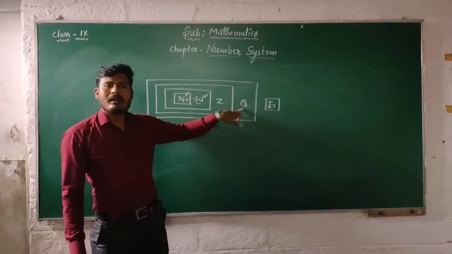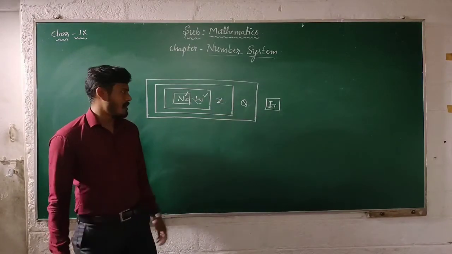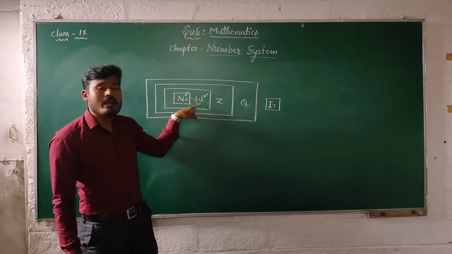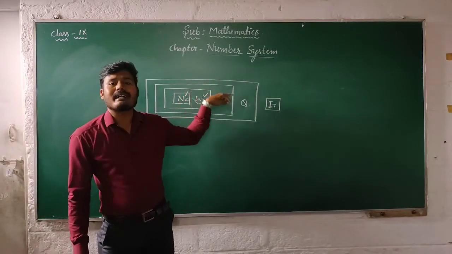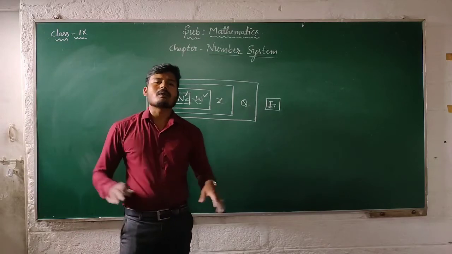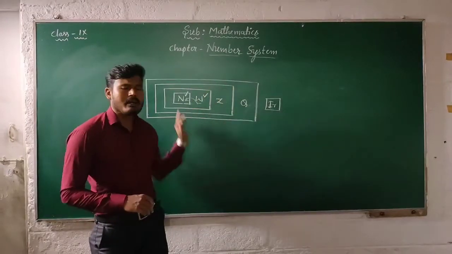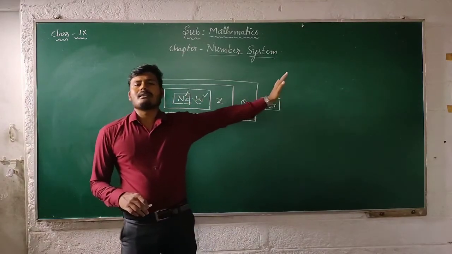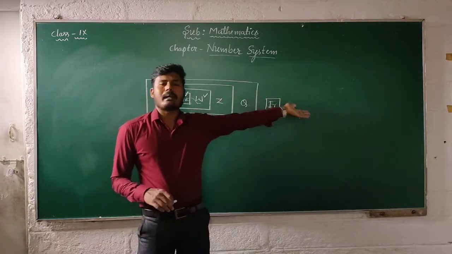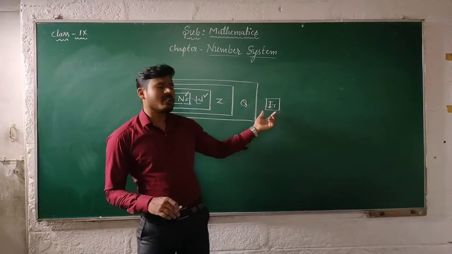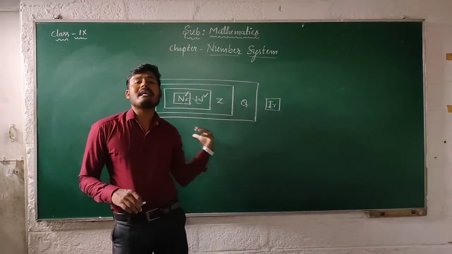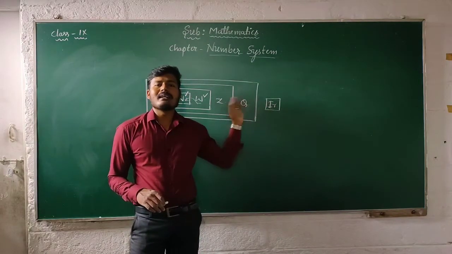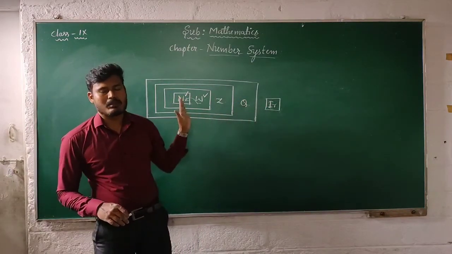Then rational numbers, which we already know about: the set of natural numbers, the set of whole numbers, and the set of all kinds of integers are examples of rational numbers. But the irrational column is outside the rectangular table, because irrational numbers are different from these kinds of numbers.